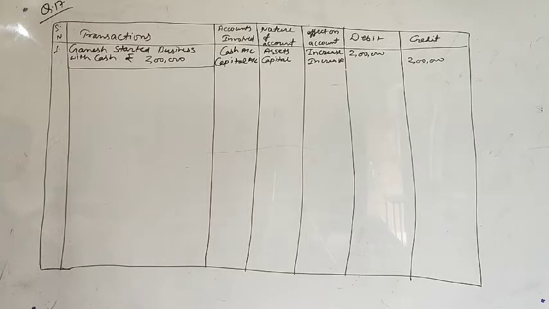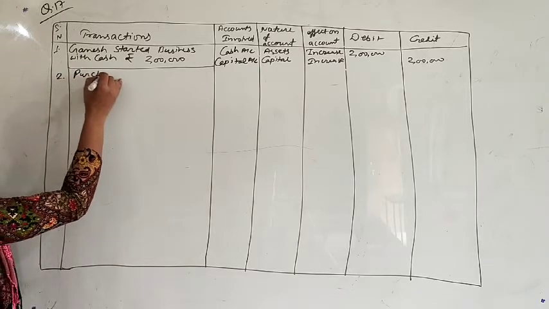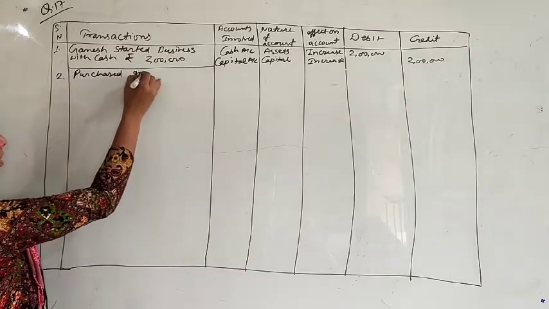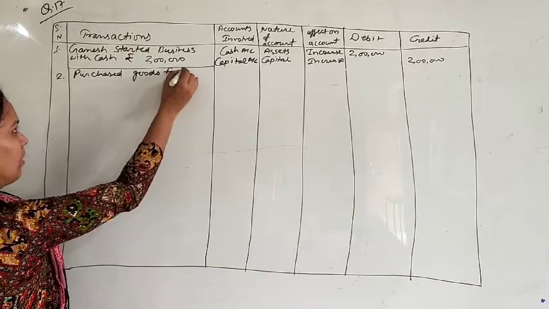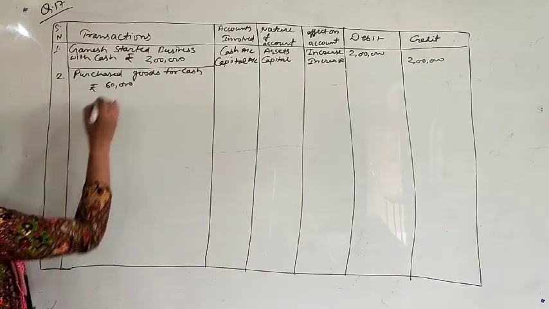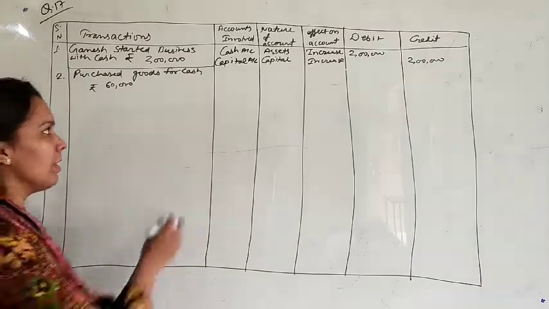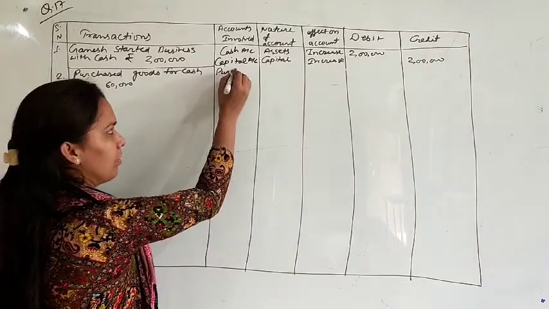The second one is purchased goods for cash, rupees 60,000. You are purchasing goods, so the first account that will be affected is the purchase account.